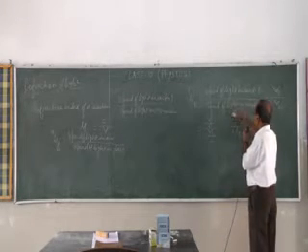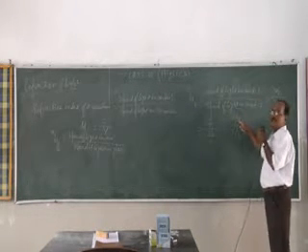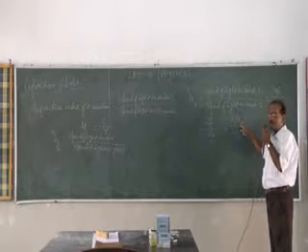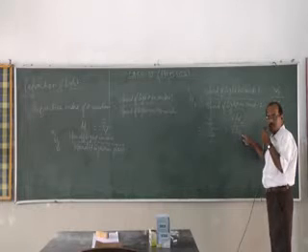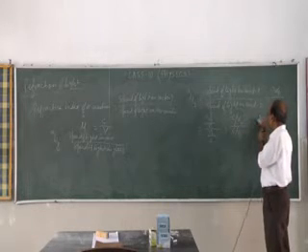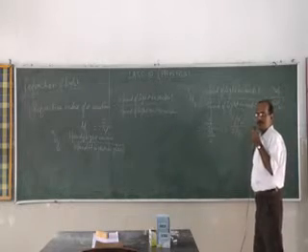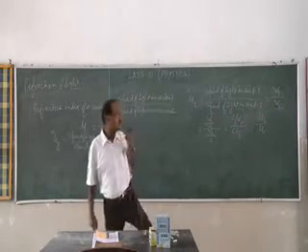C by V2 is the absolute refractive index of medium 2, the medium it is going into. This is the absolute refractive index of medium 1. So this can be written as mu 2 by mu 1.